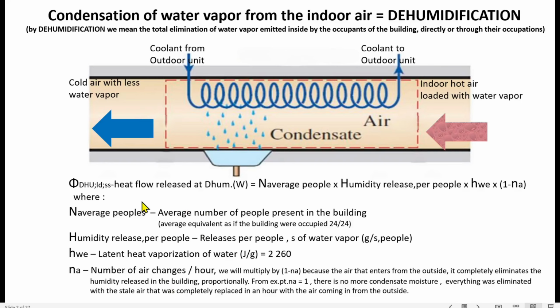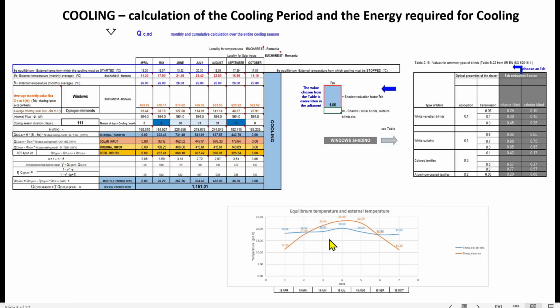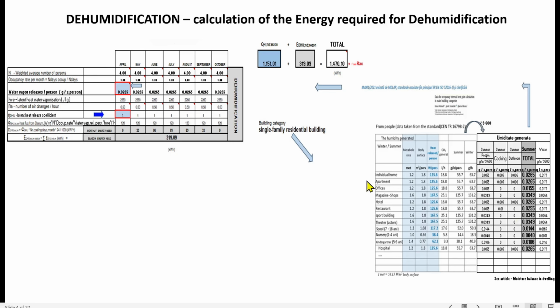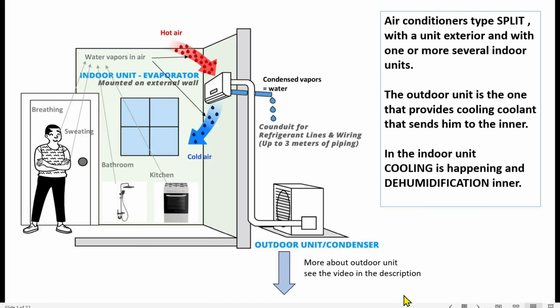We will see the heat flow released at dehumidification, the formula. We will see the calculations for the cooling period and energy required for cooling, and the calculation of the energy required for dehumidification. Let's see now how split-type air conditioners with an exterior unit and with one or several indoor units work.